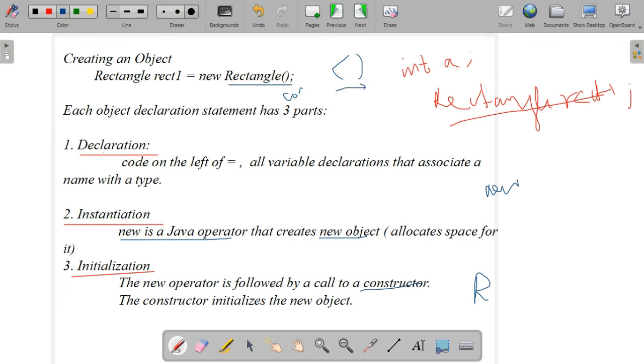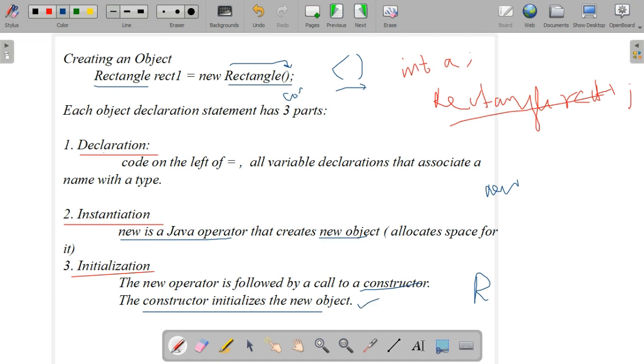Constructor means it is a method. A method is always represented by these brackets. And what is a constructor? It is a method having the same name as the class. What is the class name here? Rectangle. It is a method having the same class name, that's why it is known as a constructor. So the new operator is followed by a call to the constructor.